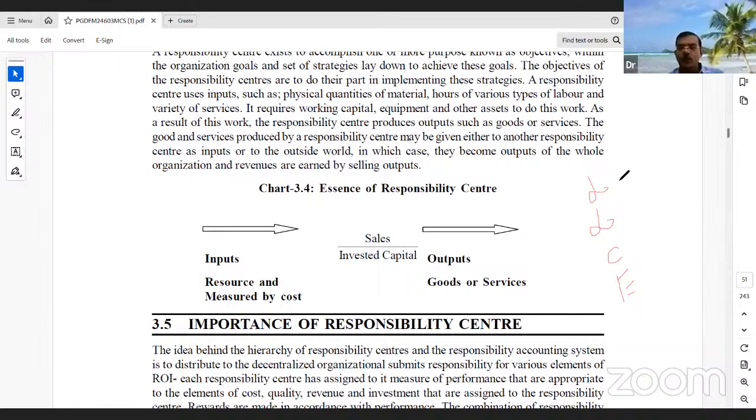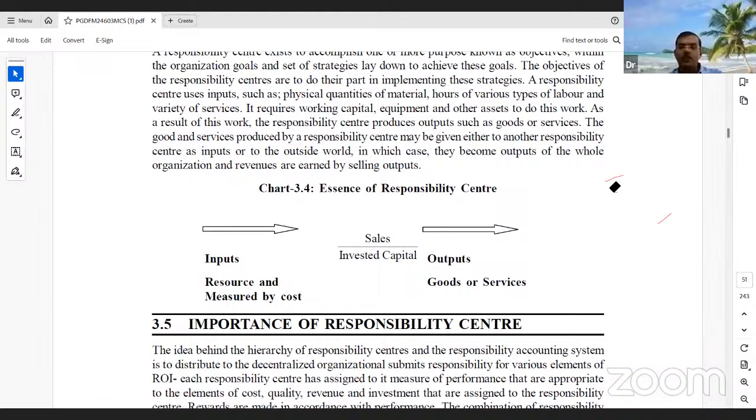Land will be paid rent, labor will be paid wages, capital will be paid interest, and the entrepreneur wants the profit. So these are the four basic production functions in any kind of activity.